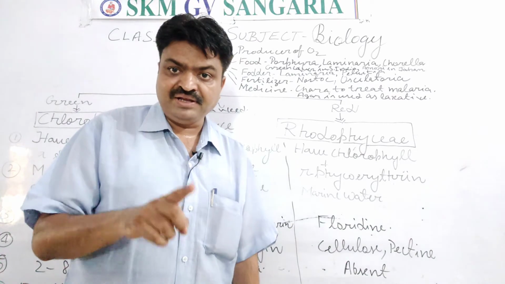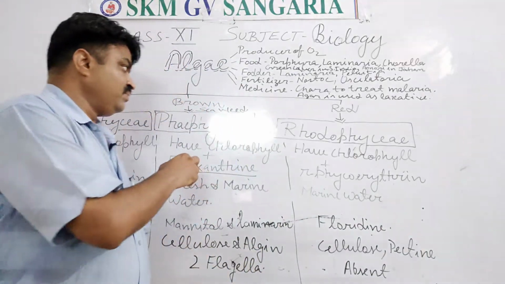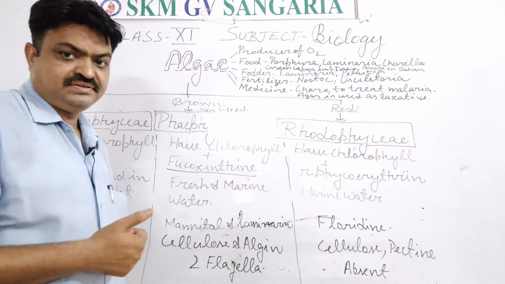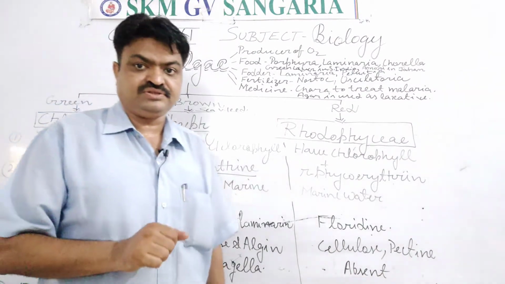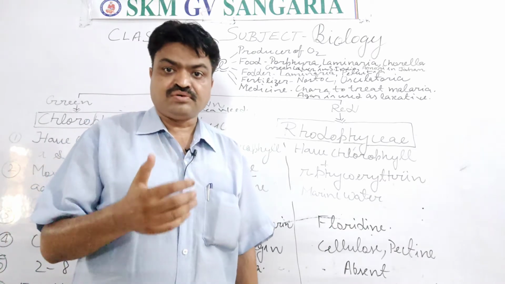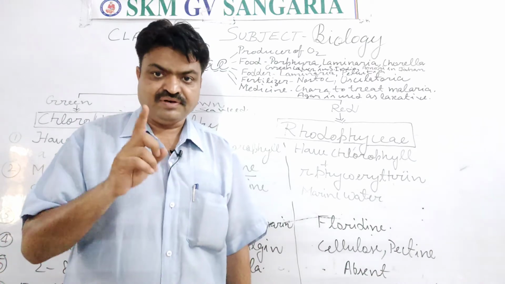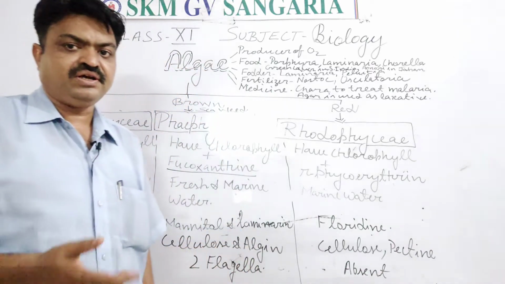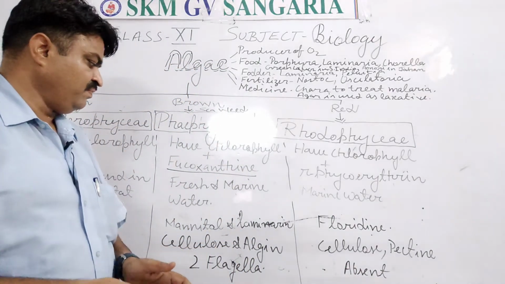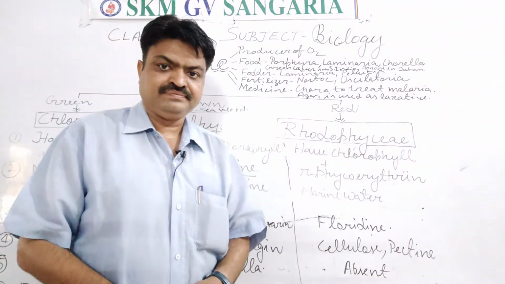This is the most important question: Phaeophyceae store their food in which form? You will write: in the form of mannitol and laminarin.